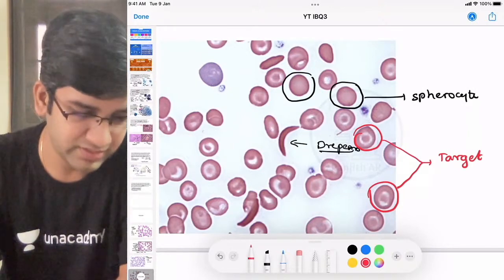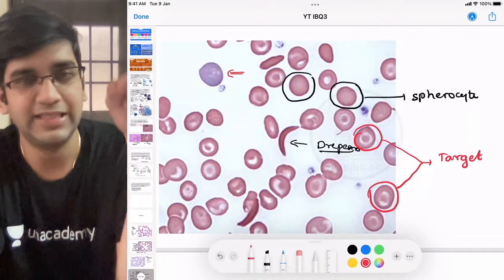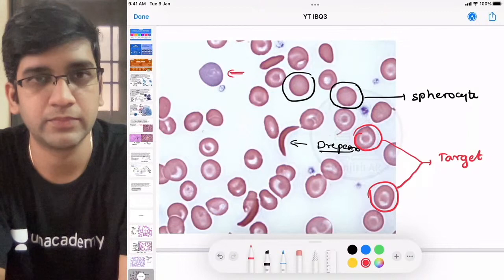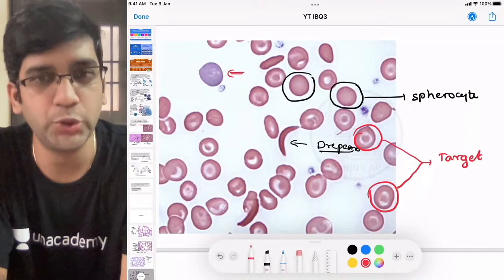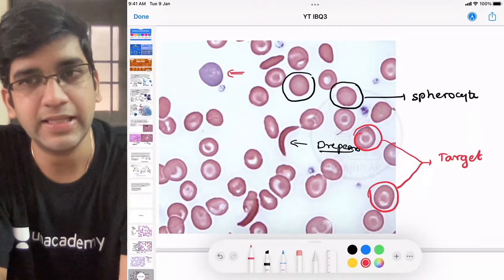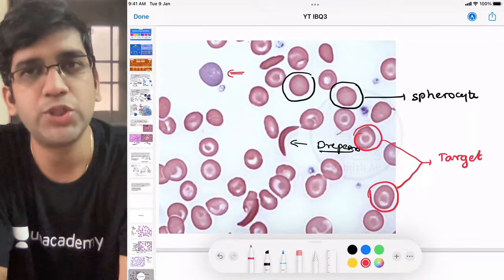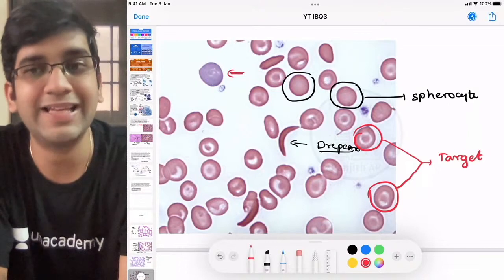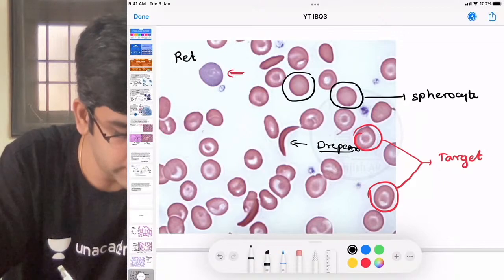One more finding. What cell do you think is this? I have put a red arrow mark there. If you look at the cell, what have I marked now? Does it look red or is it having a bluish tinge? Is it completely red in color like other RBCs, or is it having a bluish hue? It does have a bluish hue, right? So whenever there's a bluish hue, can I say it's not a lymphocyte because I don't have a nucleus? It's a bluish hue, which means some DNA, RNA, protein material is left behind. So that's an immature cell, that's a reticulocyte, right? Don't confuse them for lymphocyte. This is how a reticulocyte looks.